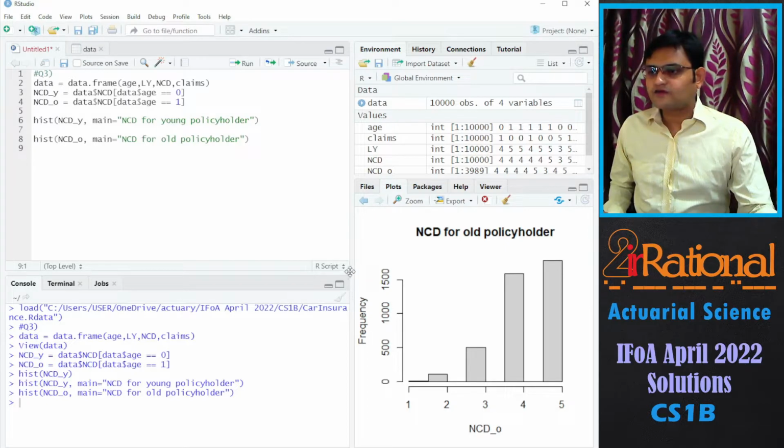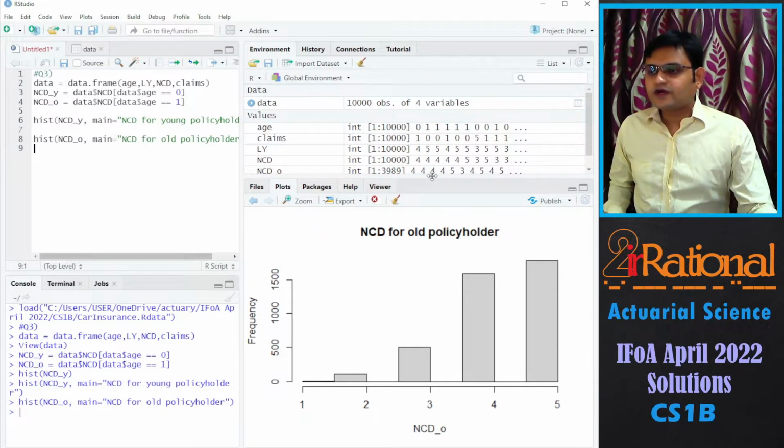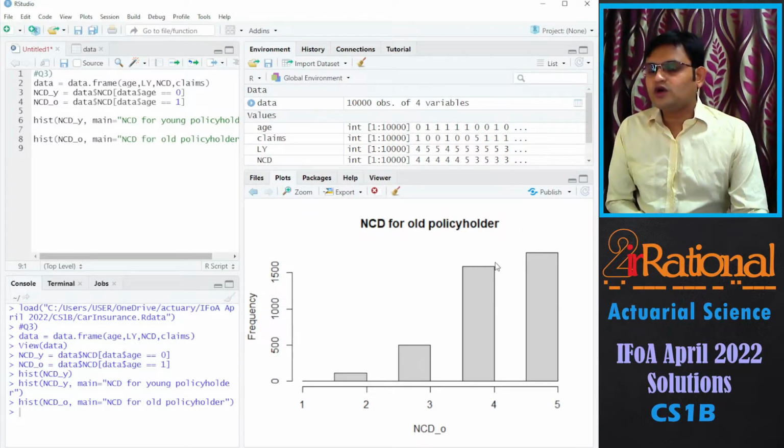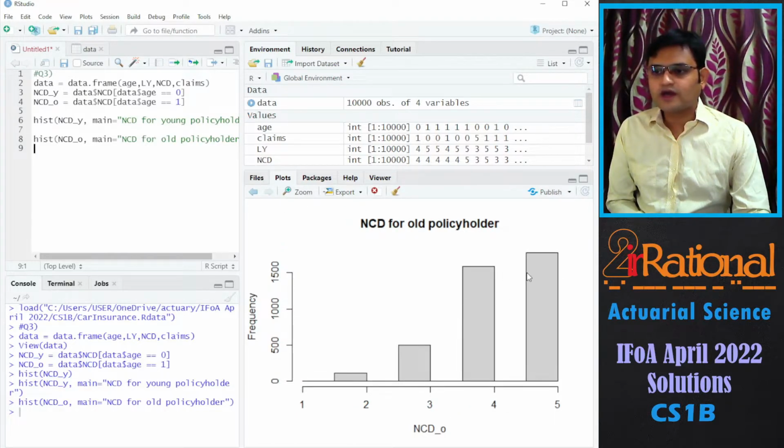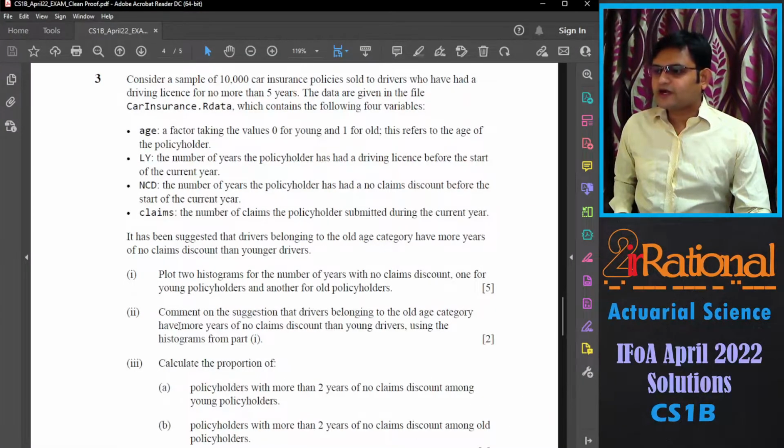And here we have it. So we were trying to see whether the old policyholders have higher NCD versus the young policyholders. That we can see properly here, that the young policyholders have NCD around 2 and 3, whereas old have more concentration around 4 and 5. For the second part, there's a comment on the suggestion that drivers belonging to the old age category have more years of no claim discount than young drivers.